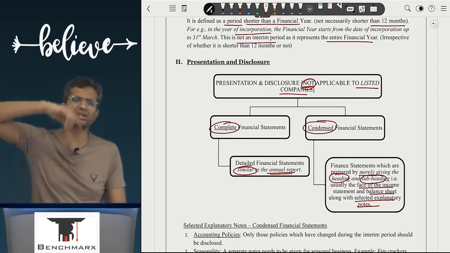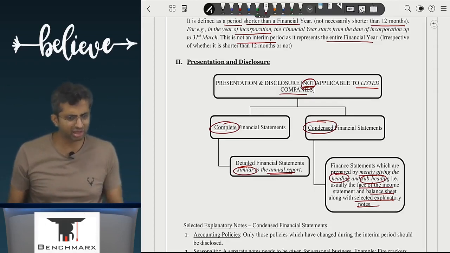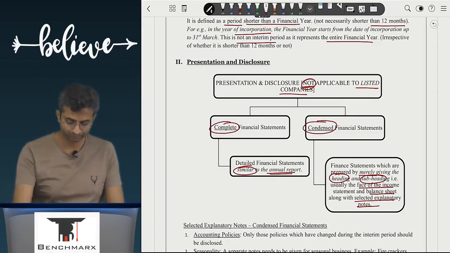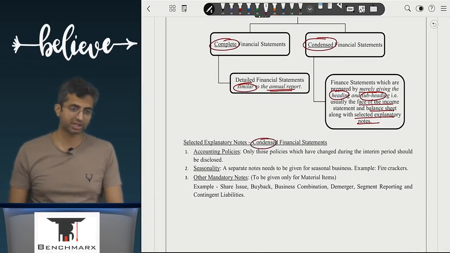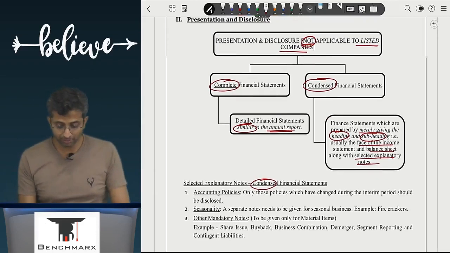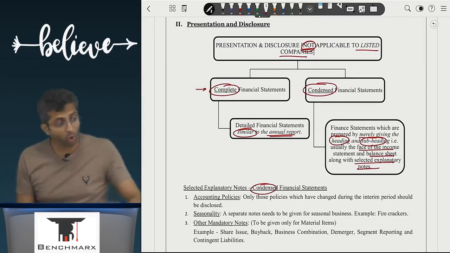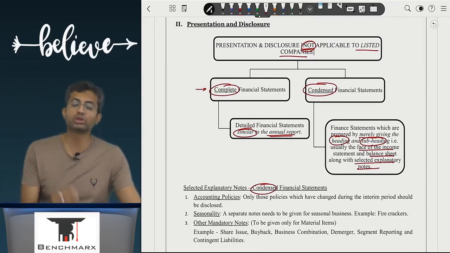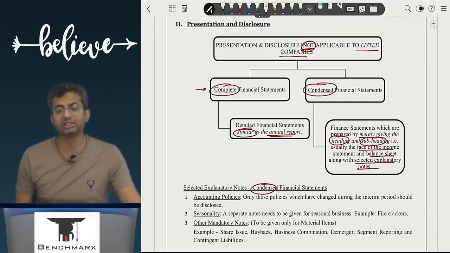In an annual financial year, it does not matter. A season will come and go. So year on year, it is generally comparable. Are we getting this? So selected explanatory notes are to be given in condensed financial statements. Sir, why not annual financial statements? If you give complete financial statements, you don't have to give selected explanatory notes. You have to give all the notes. Everything that you show in the annual statement, you will also show in the interim statements.